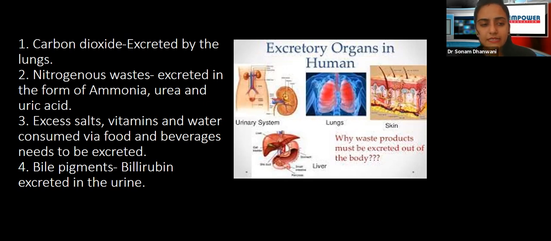Last thing is the bile pigments. We know that we have bilirubin and biliverdin, which are the two bile pigments. These pigments are formed because of the dead RBCs. So bilirubin and biliverdin are basically a product of the dead RBCs, right? Even they need to be excreted. It's a useless product. Our body doesn't really need it. So bilirubin will get excreted in the urine, and what role it plays is it imparts a yellow color to the urine.